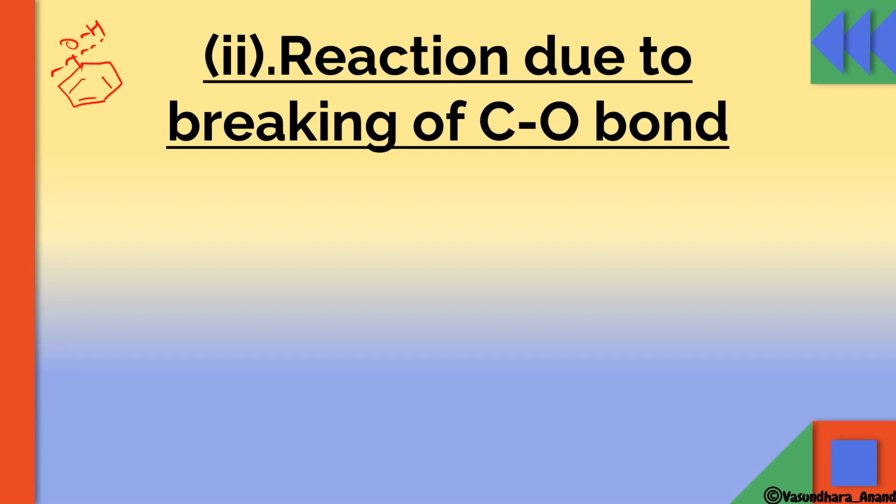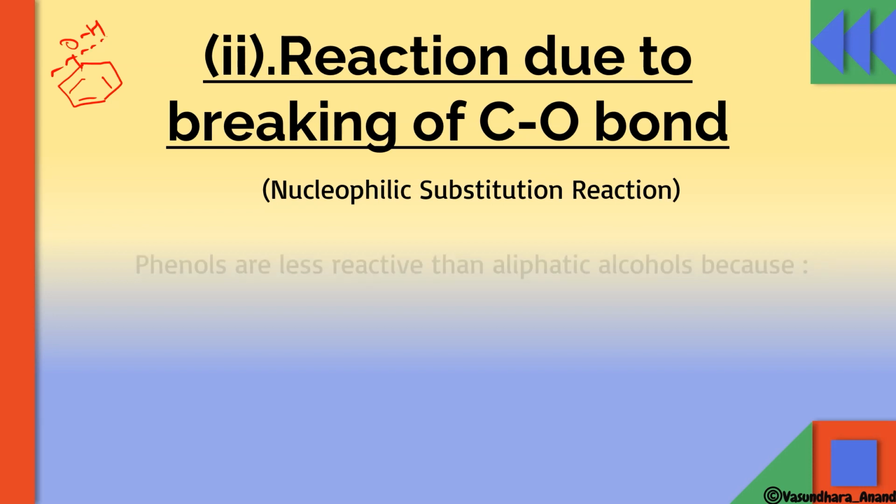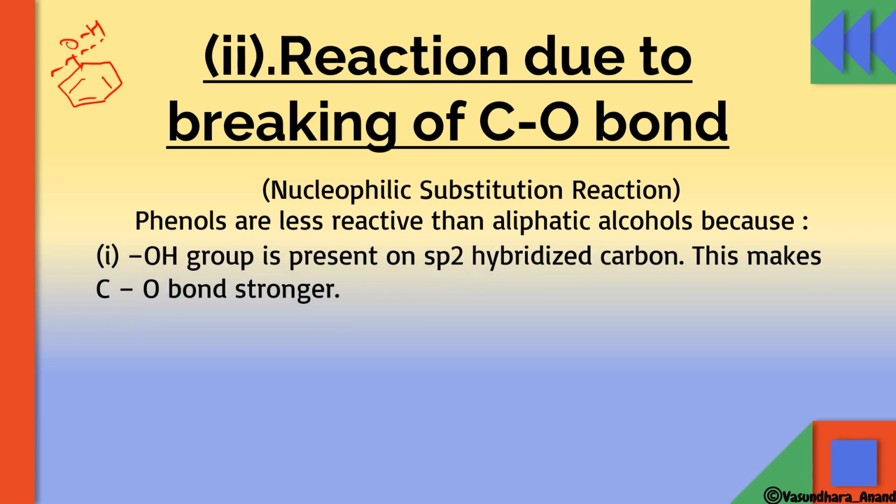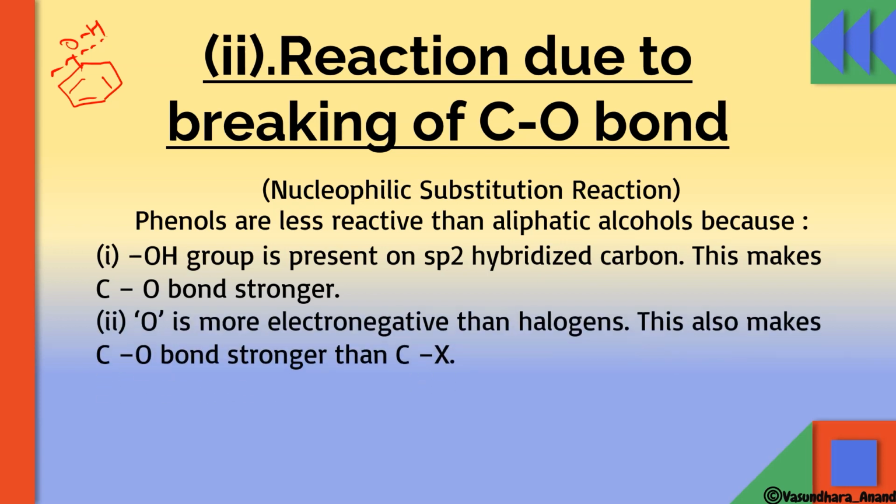So let me explain some reactions for this. This is called nucleophilic substitution reaction. Why? Because OH is going to be removed by any other group. So nucleophilic substitution reaction it will be. Phenols are very less reactive than aliphatic alcohol because of again the same thing. OH group is present on sp2 hybridized carbon. This makes CO bond stronger because of resonance. And O is more electronegative than halogen. This also makes CO bond stronger than CX bond.